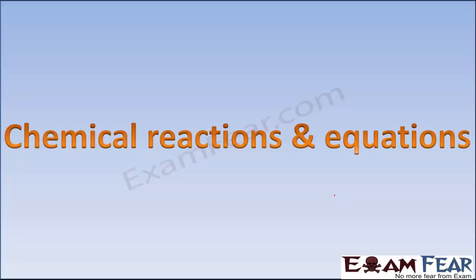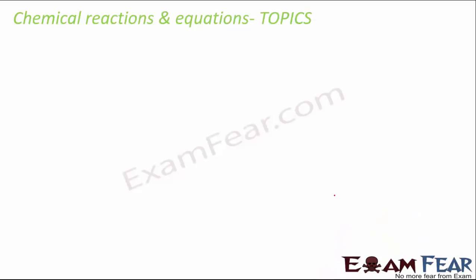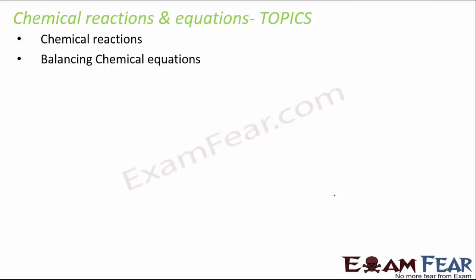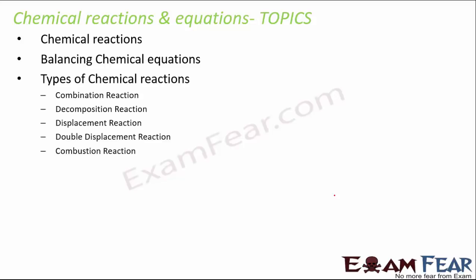So now let's move ahead with the next lesson, which is chemical reactions and equations. As I said, this is a comparatively low priority lesson. Having said that, this is the basics of chemistry, so you should be very clear with the basics, but in exams you do not get many direct questions from this chapter. So we will quickly discuss chemical reactions, how we balance chemical reactions, and the types of chemical reactions. You may get questions from the types of chemical reaction. Maybe a reaction is given and you are asked what type of reaction this is: combination, decomposition, displacement, double displacement, or combustion.